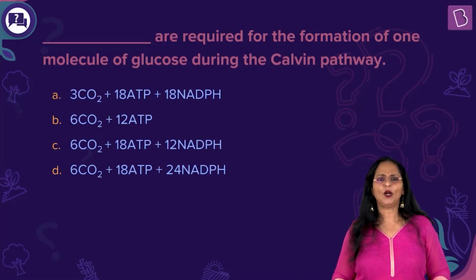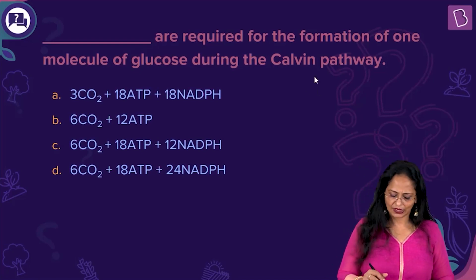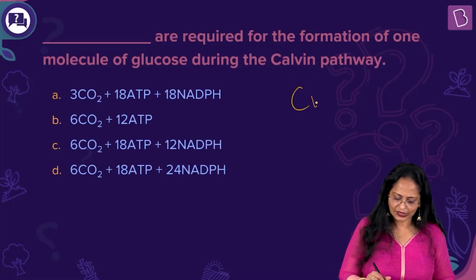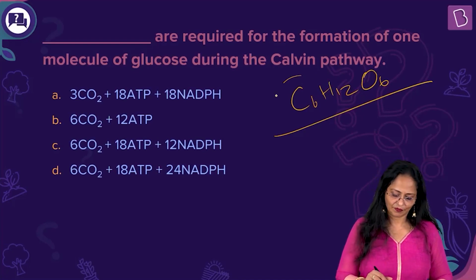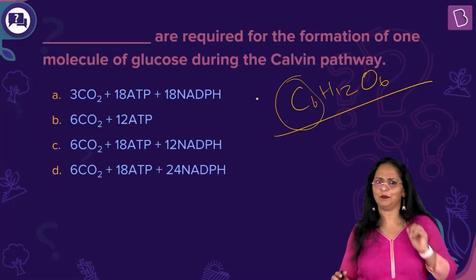Okay. Now, what is the end product of photosynthesis? It is glucose, C6H12O6. Correct? How many carbons? 6. Keep that in mind.